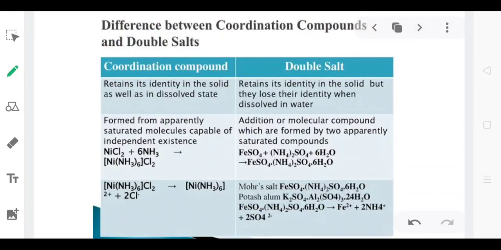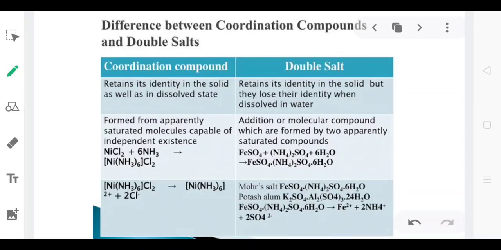So from the earlier discussion, we have seen that there are many differences between coordination compounds and double salts. Coordination compounds retain their identity in the solid as well as in the dissolved state. Double salts lose their identity when dissolved in water.